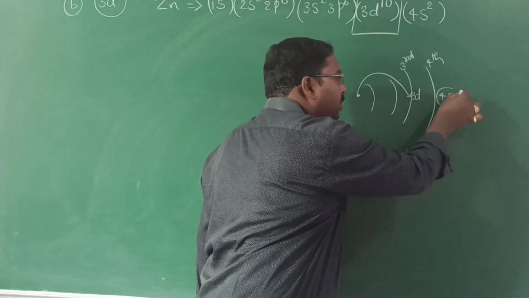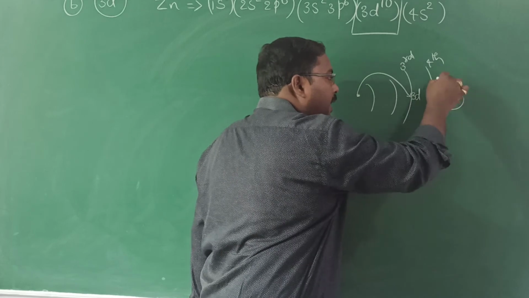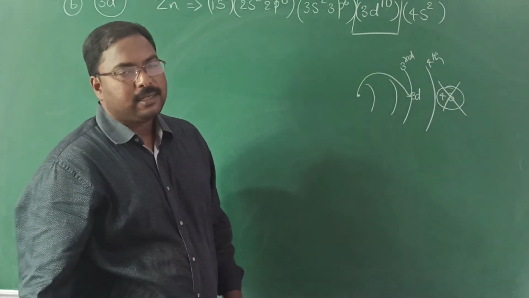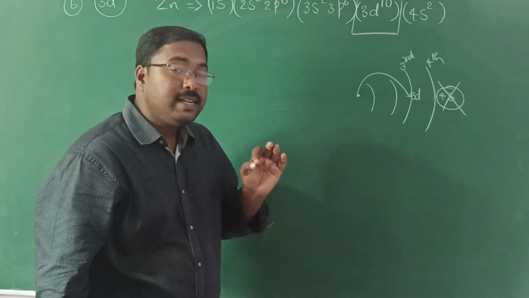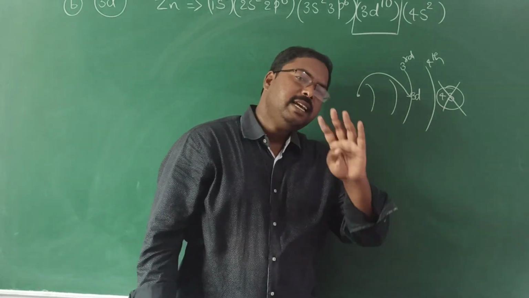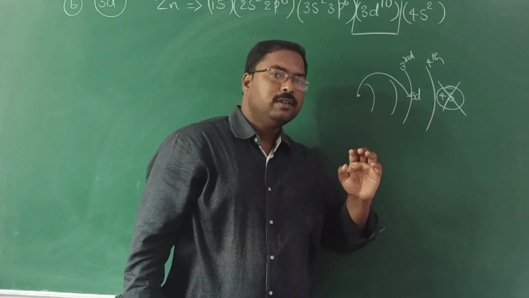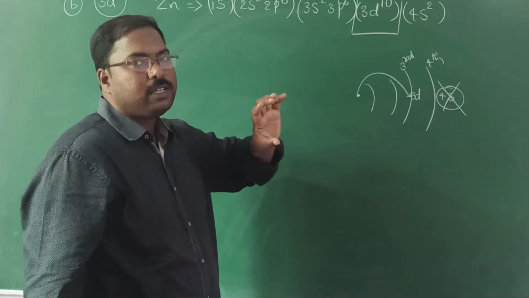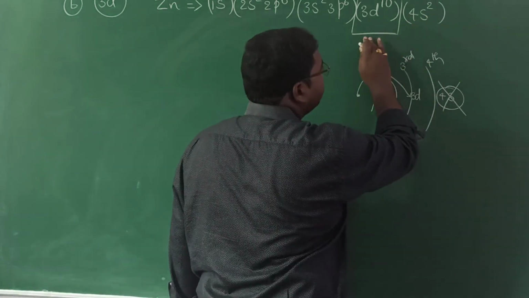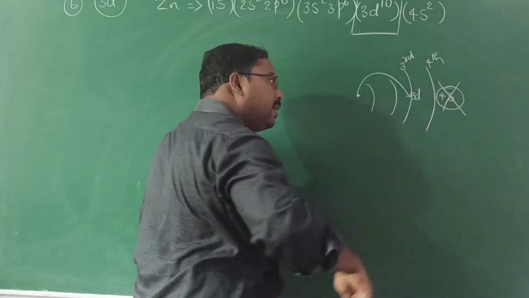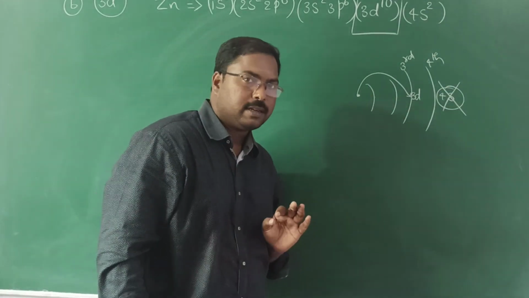But these electrons which are present on the right side of this group don't contribute anything, they contribute 0 towards the screening effect. That is what I gave as the fourth rule. You check the notes. Got clarity about the fourth rule or not? The electrons present to the right hand side of this group contribute 0 towards the screening effect.